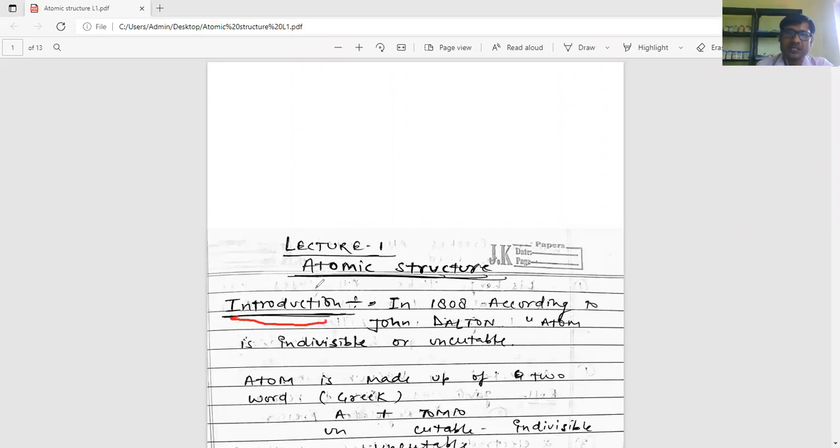Introduction of atomic structure: in 1808, according to John Dalton, the atom is indivisible or uncuttable. Atom is indivisible means the atom cannot be divided further. What is the meaning of atom?